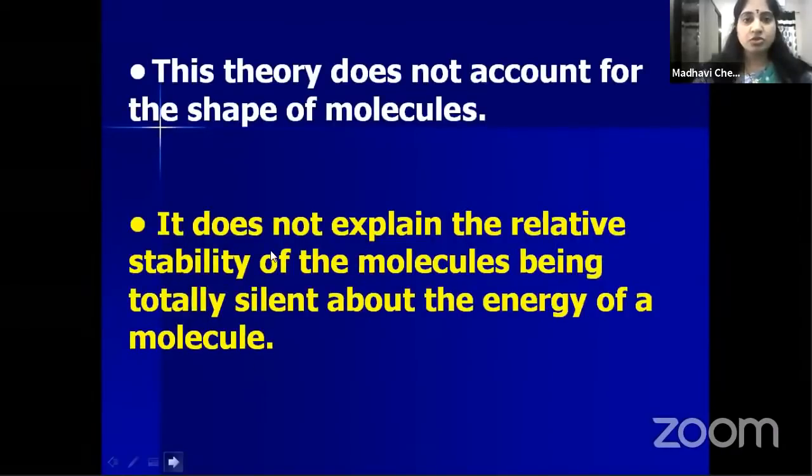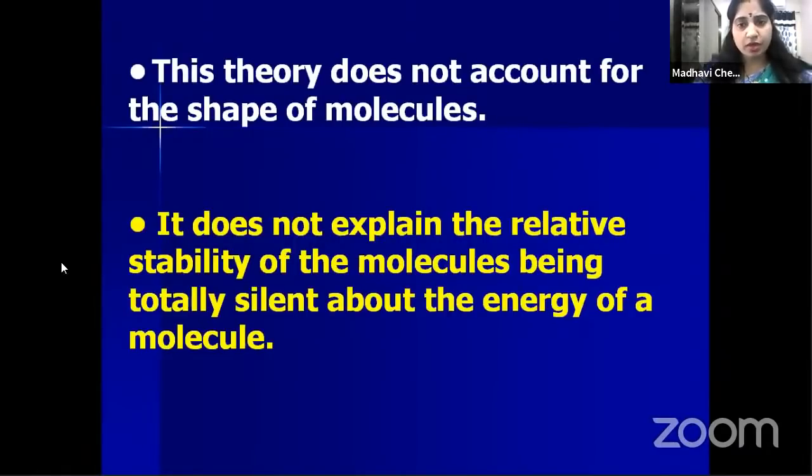Now coming to another drawback. This theory does not account for the shape of molecules. We know, children, that methane has a tetrahedral structure, ammonia has a pyramidal structure, the water molecule has a bent structure, and beryllium chloride has a linear structure. Different molecules have different shapes, but this theory couldn't explain the shape of different molecules.